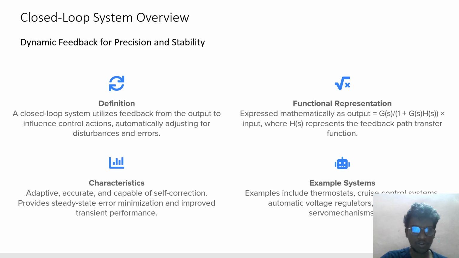Characteristics: adaptive, accurate, and capable of self-correction. It provides steady-state error minimization and improved transient performance. Examples include thermostats, cruise control systems, automatic voltage regulators, and robotic servo mechanisms. This is the closed loop system overview: dynamic feedback for precision and stability.